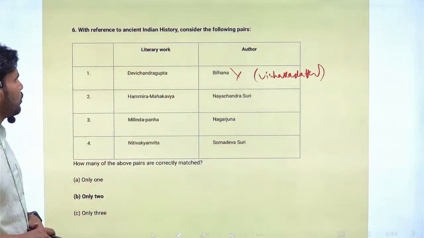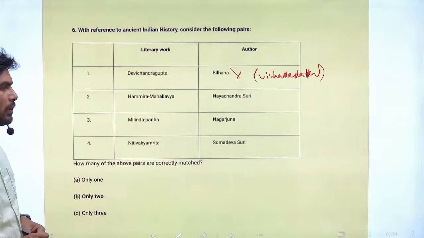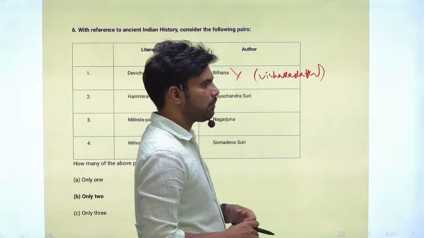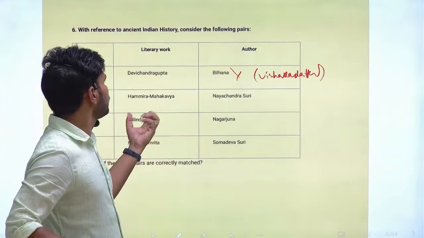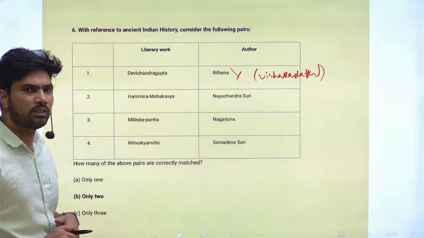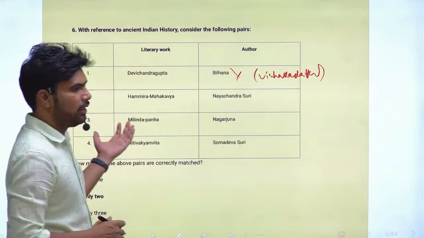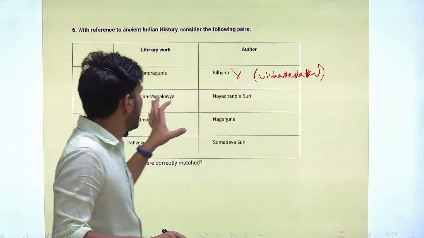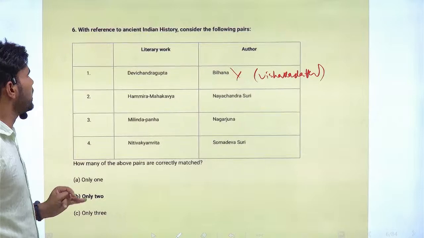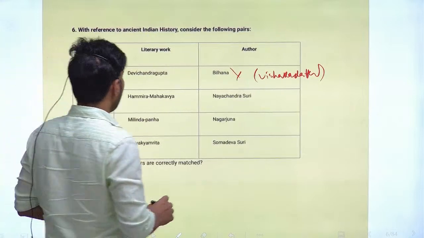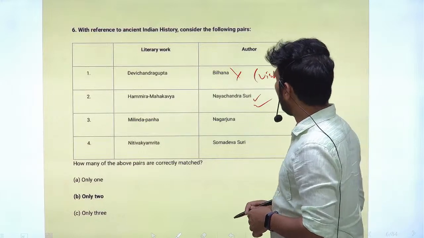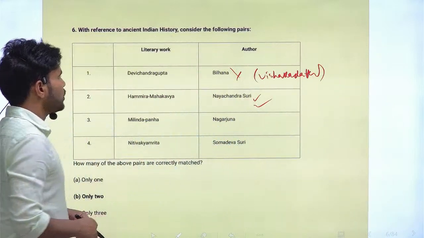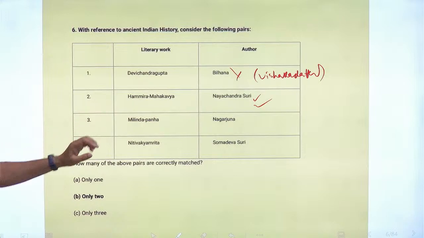So Devi Chandraguptam is about Chandragupta, and his brother's wife has been married to someone else. So Chandragupta recovers his brother's wife by defeating the enemy dynasty ruler. That story has been explained in the Devi Chandraguptam. Next is Hamira Mahakavya. It is by Naya Chandra Suri. So it is a correct statement. The pair is a correct one.